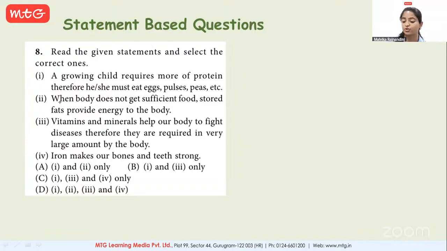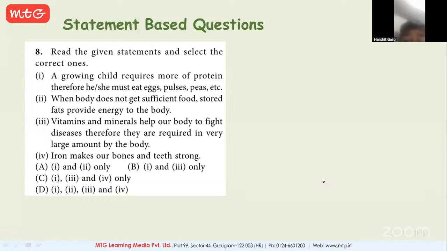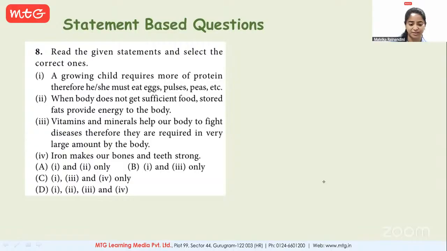The third statement is: vitamins and minerals help our body to fight diseases, therefore they are required in very large amount by the body. Ma'am, D is the answer. So you have to select the correct statements.